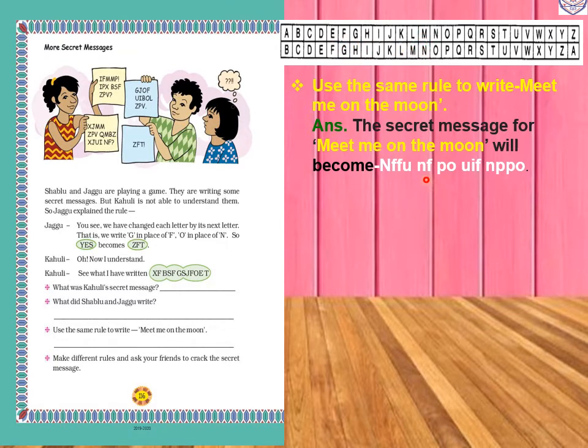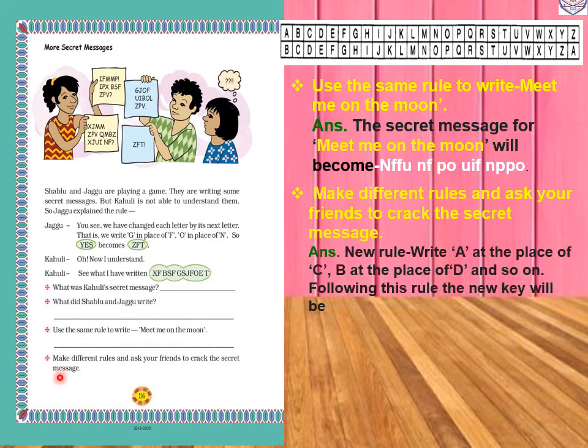Now for me, for M we will write N, and for E we will write F. So for me we will write NF. On, ON. For O we will write P, and for N we will write O, means PO. Then the. For T we will write U, for H we will write I, and for E we will write F. So for the we will write UIF. Now moon. For M we will write N, for O we will write P, again P, then N, and for N we will write O. So the secret message will be NFFU, NFPO, UIF, and NPPO.